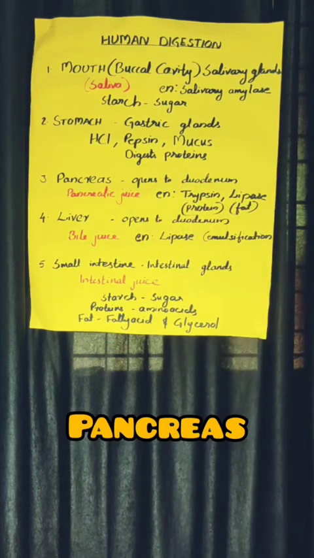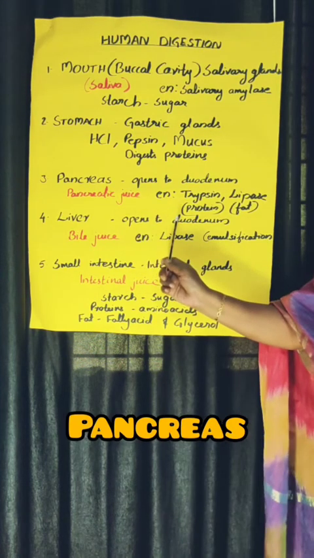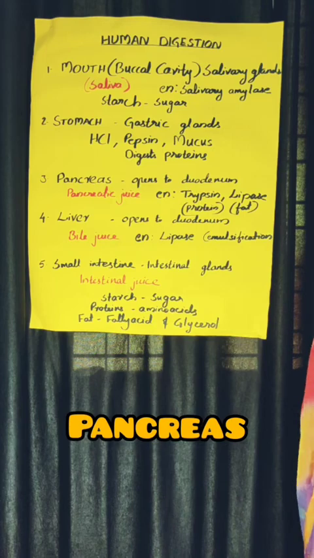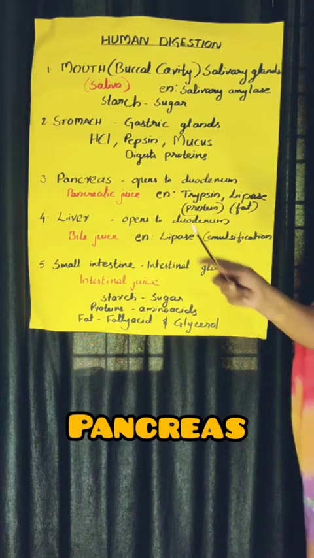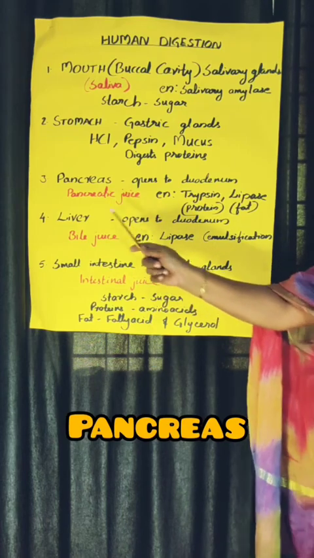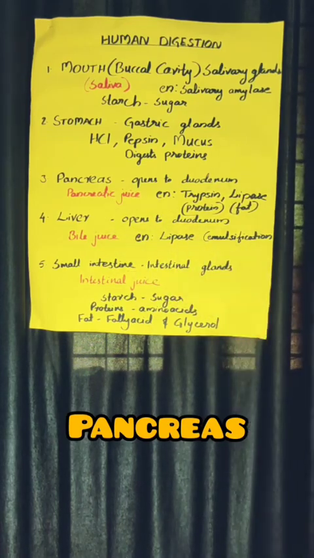Then on the opposite side of the pancreas, there is one more gland, that is the liver. And you know, the liver is the biggest gland in the human body. This liver also opens to the duodenum. From one side, the pancreas opens, and from the other side, the liver opens. Both these glands open to the duodenum. It means their secretions reach inside the duodenum. Then this liver secretes bile juice. The secretion of the liver is bile juice.